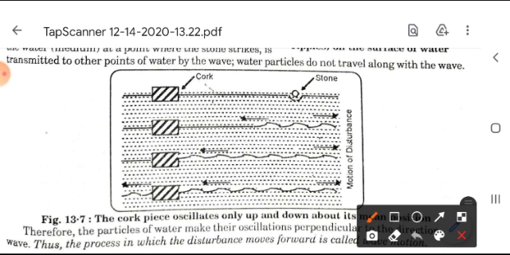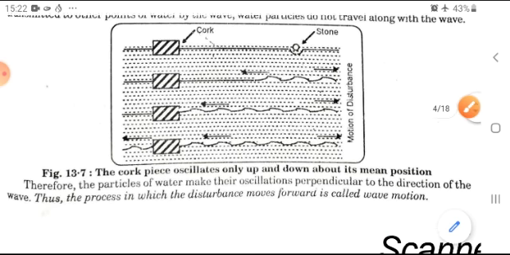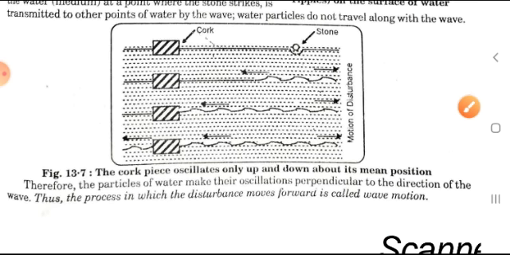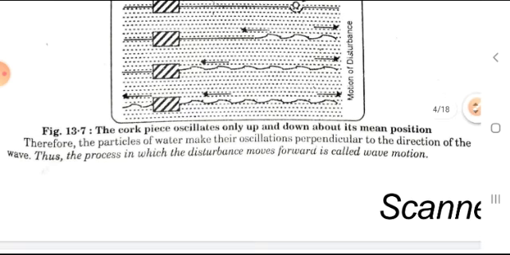It can be seen in this picture. First is the stone, second the vibration starts, third it goes onwards, and the location of the cork is the same, but the wave can be transmitted from one end to the other. This is the experimental picture that shows the waves travel, not the medium.